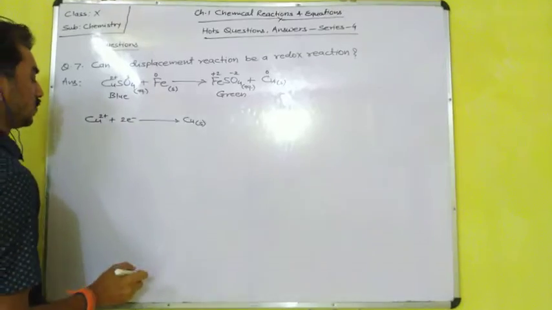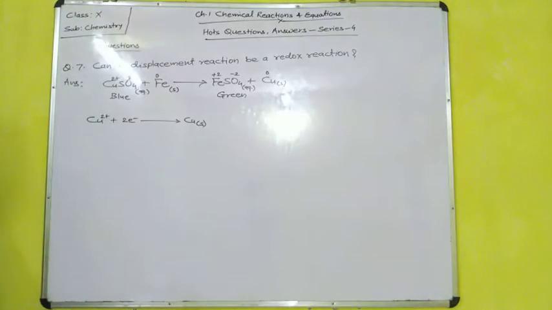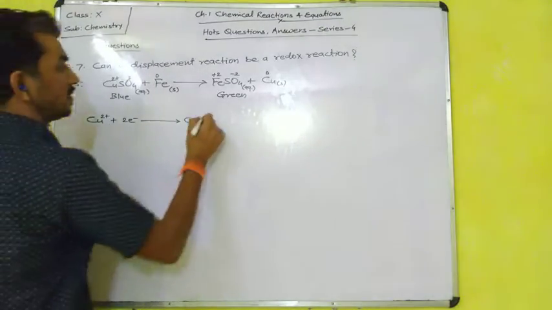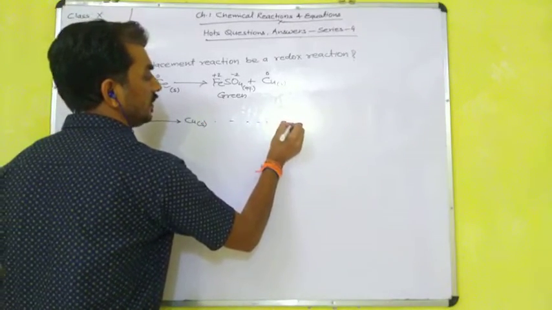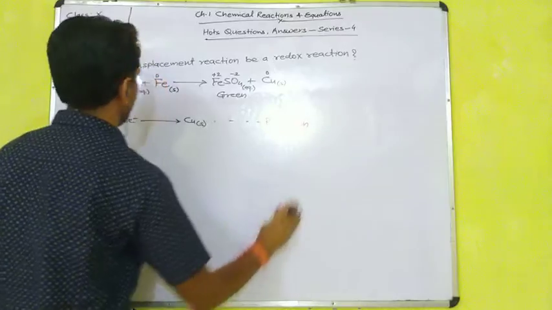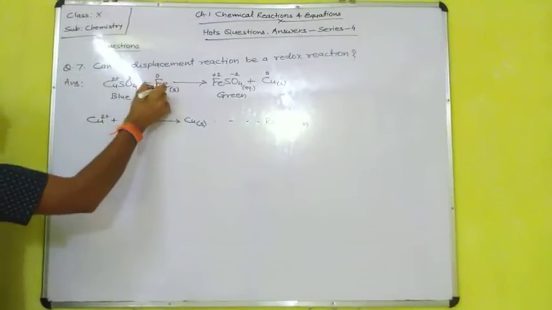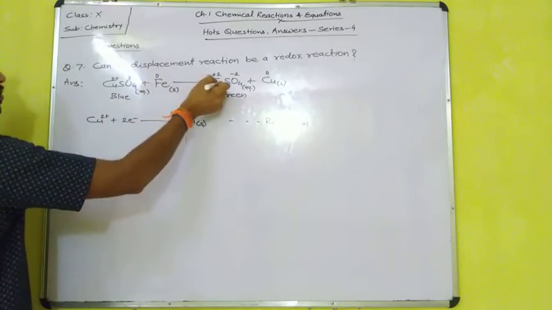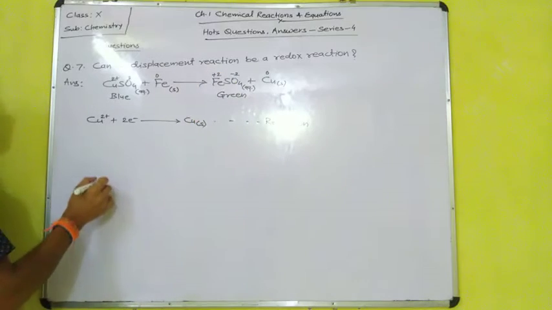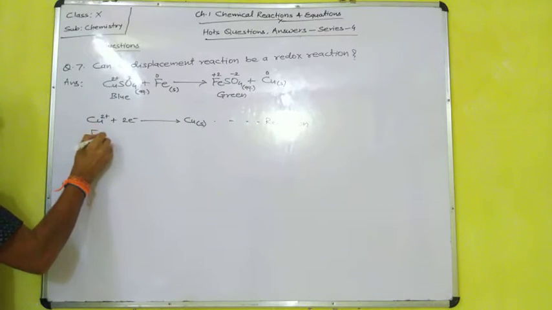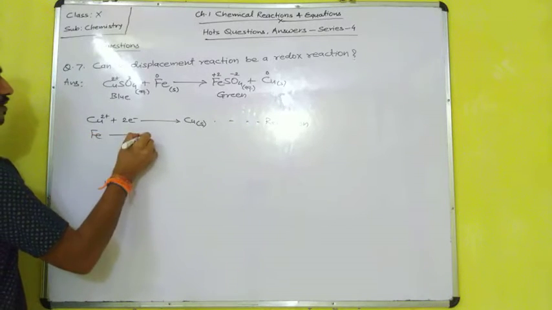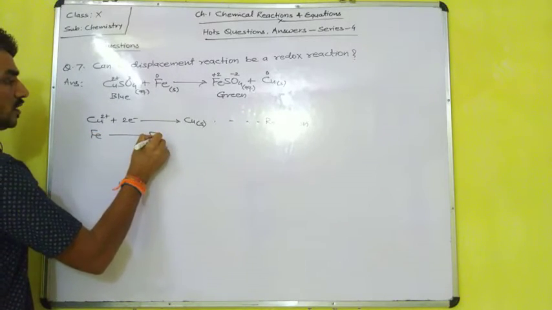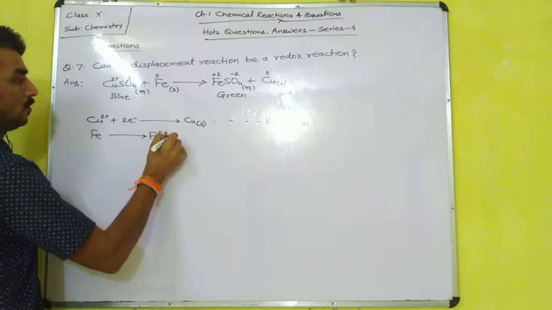Okay, so what is going on? Gaining of electrons by the Cu2+. Gaining of electrons means reduction. And in the case of iron, it goes from Fe 0 oxidation state to +2 oxidation state, ferrous Fe2+.